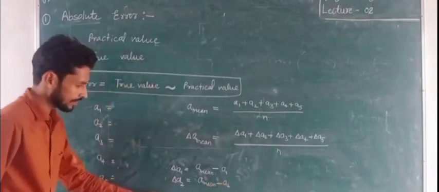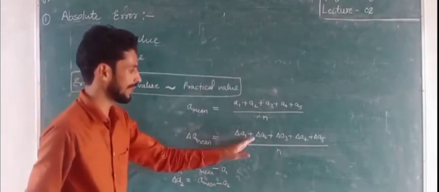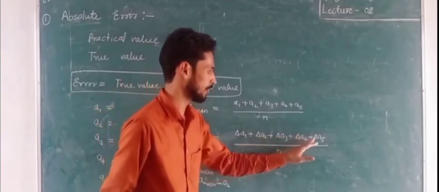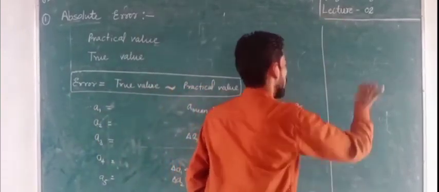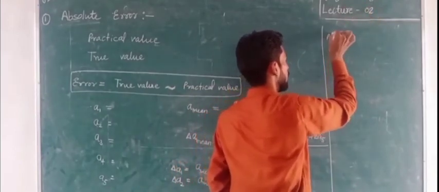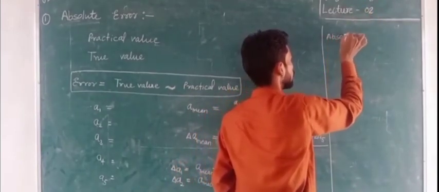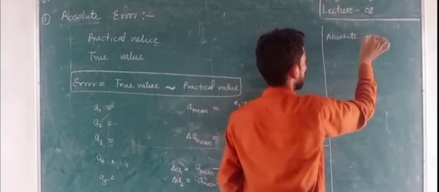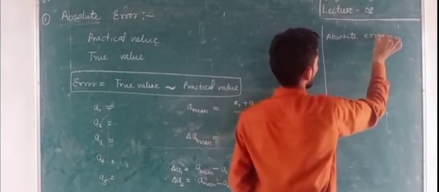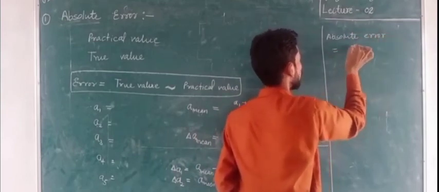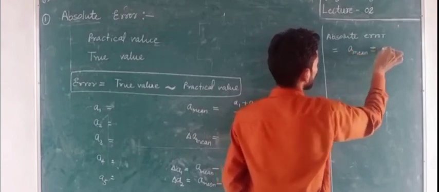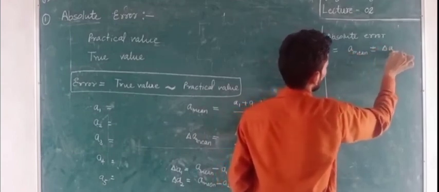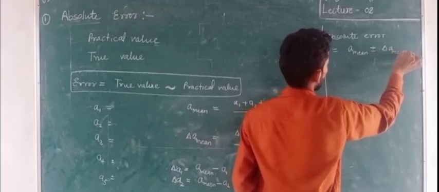Like this we can find delta A1, delta A2, delta A3, delta A4, delta A5. Then we will write the formula for the absolute error. Absolute error is equal to A mean plus or minus delta A mean. That is the absolute error.